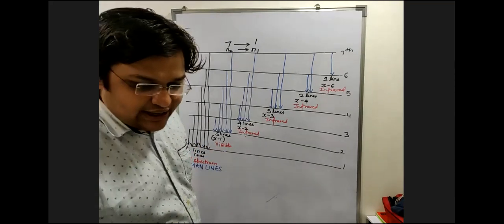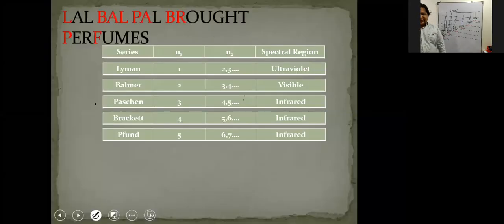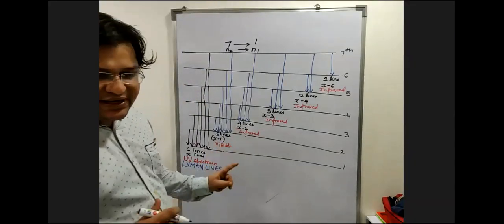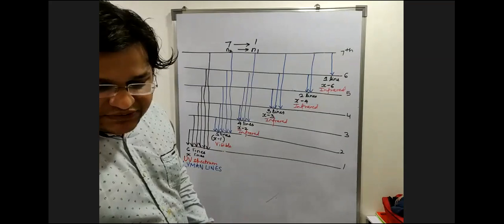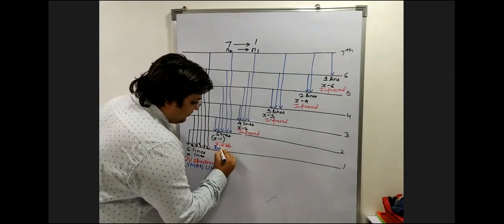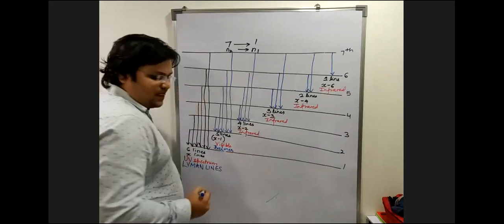I'll again show the entire slide. First, take my slide. Look carefully, please. Try remembering the names. I'll give you time to copy at the end of the lecture. First try to remember the names. Lyman, Balmer, Paschen, Brackett, Pfund. Did you see the names? Now you tell me what these lines are called. Who discovered the visible lines? The Balmer. They are also now called the Balmer lines.